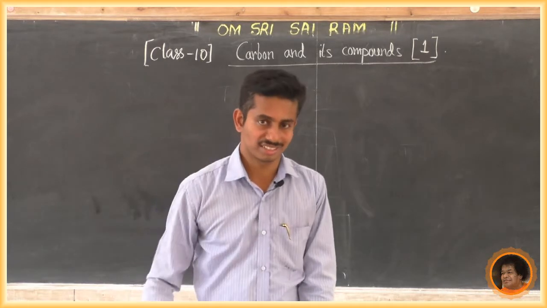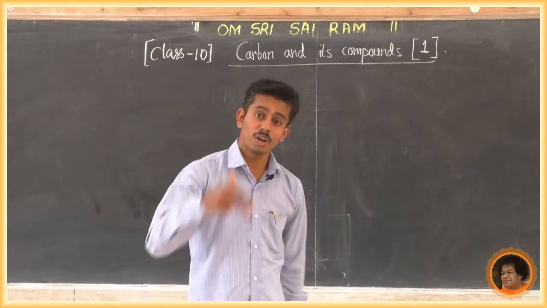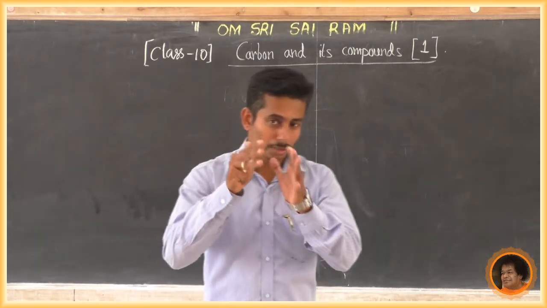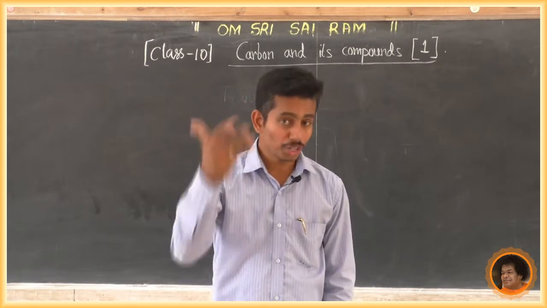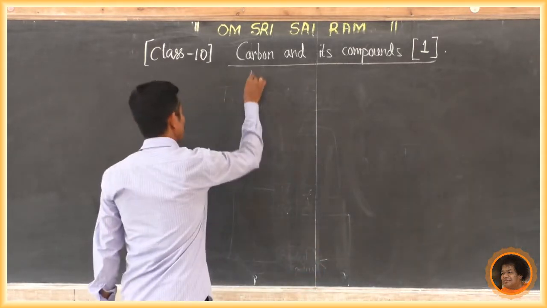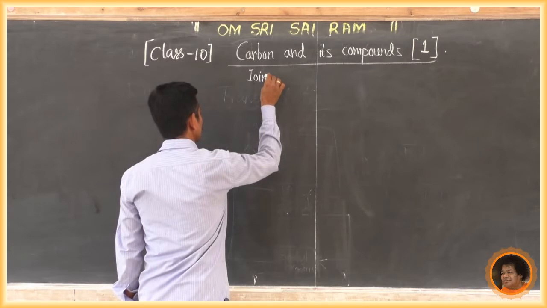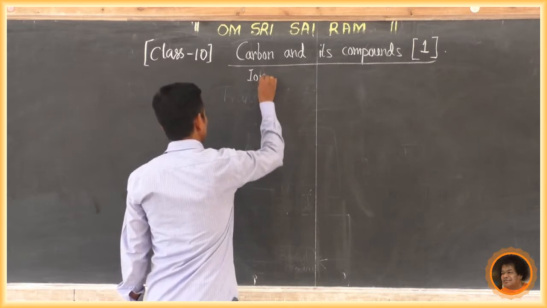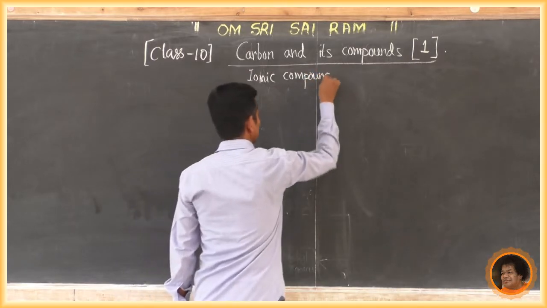In earlier classes, in 9th class, you studied about the ionic bond. A molecule which contains an ionic bond is an ionic compound.